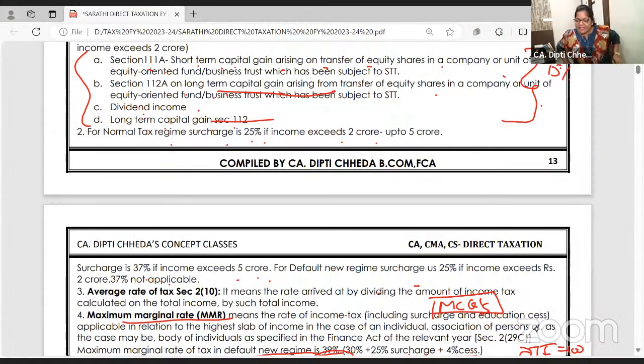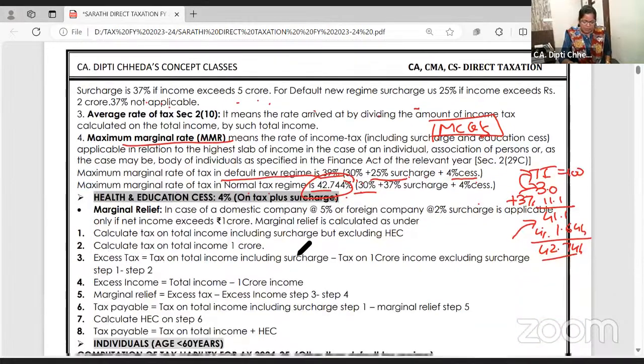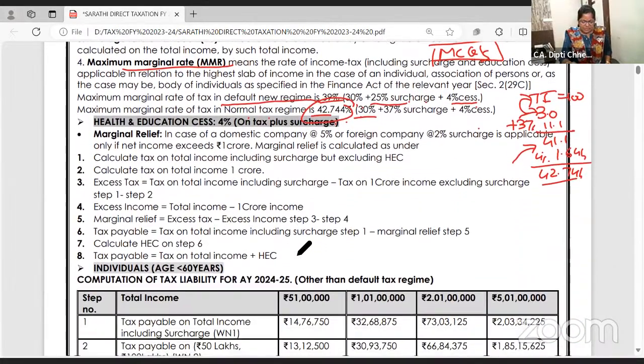I'm just starting and taking today. If you are not able to do agricultural income, at least we'll do the default tax regime in brief, because the detailed lecture is already made in tax amendment lecture 1. So this is all about surcharge. Health and education cess is 4%. Now we are taking the concept of marginal relief.